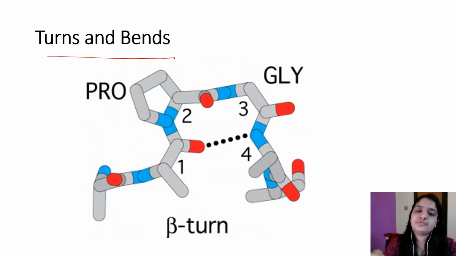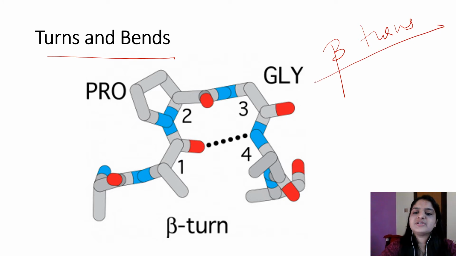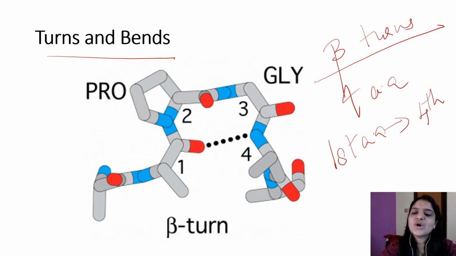Now another form of secondary structure is the turns and bends. They are also called beta turns and beta bends. These are short segments of amino acids that join two units of secondary structure. A beta turn involves 4 amino acid residues. The first amino acid residue is hydrogen bonded to the fourth amino acid, resulting in a tight 180-degree turn.